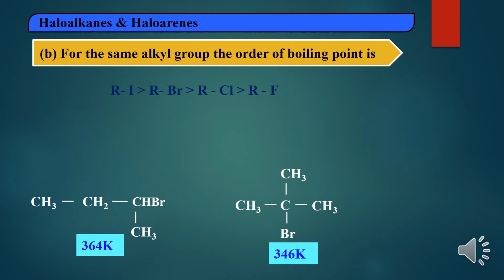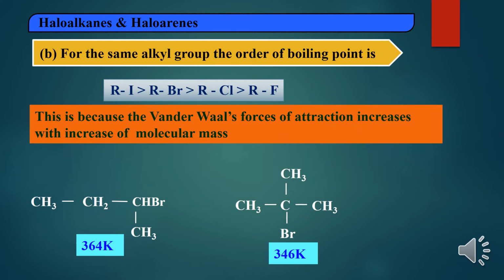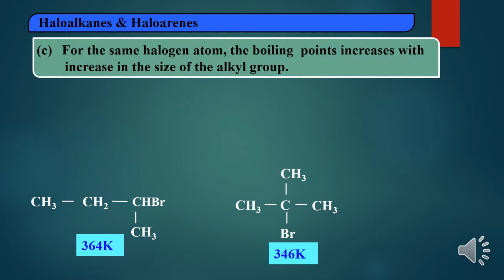Even for the same alkyl group, the order of boiling point: alkyl iodides have a higher boiling point compared to alkyl bromides, then alkyl chlorides, and then alkyl fluorides. The reason is that van der Waals force of attraction increases with increase in molecular mass. For the same halogen atom, the boiling point increases with increase in the size of the alkyl group. If the size of the alkyl group increases, the boiling point also increases.